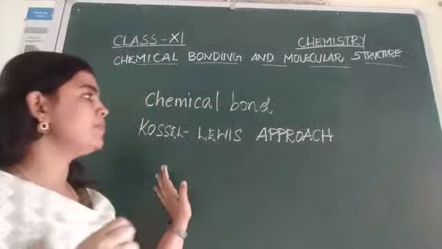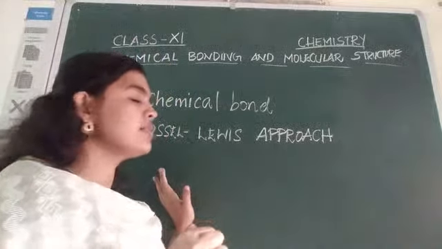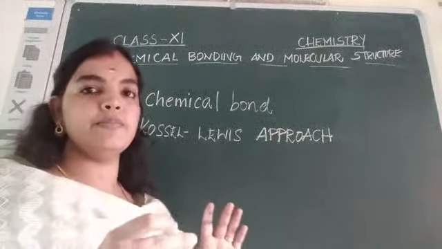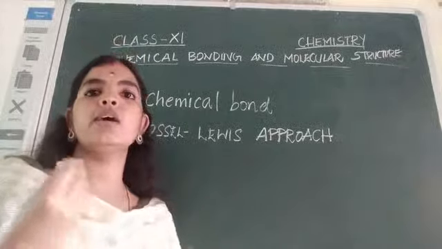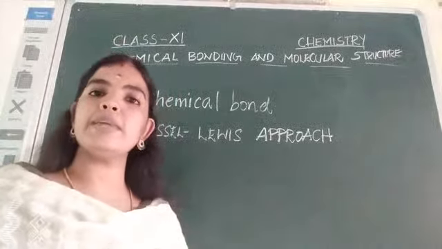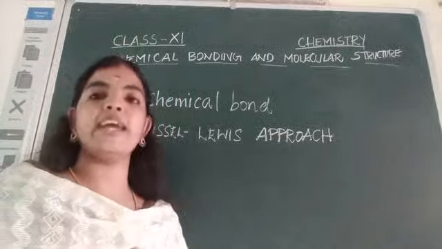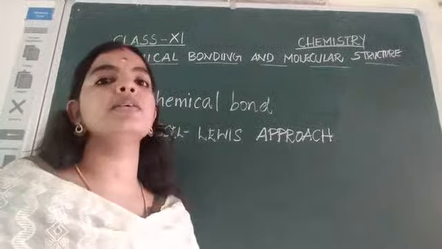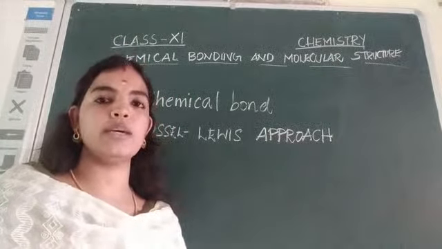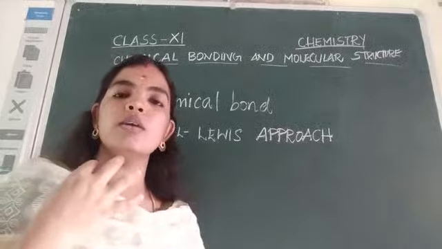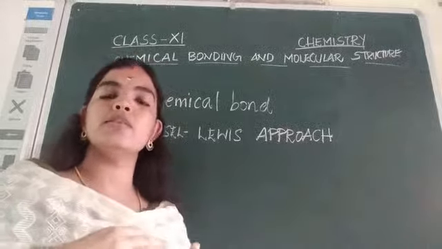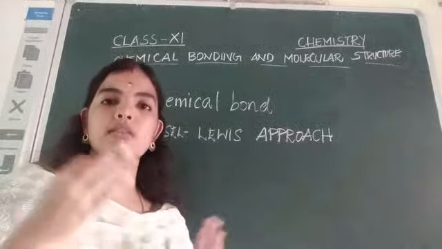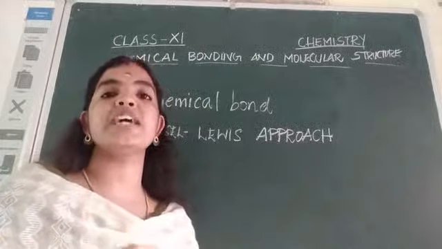So Lewis postulated that every atom attains stability when they are held by chemical bonds, or molecules attain stability when they are formed by the transfer of electrons.